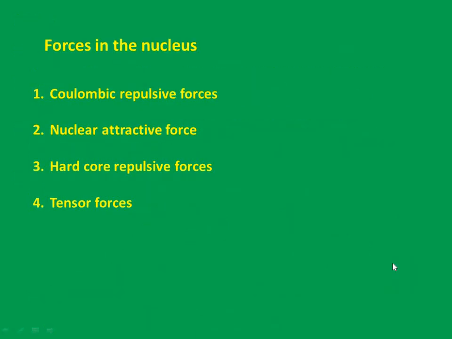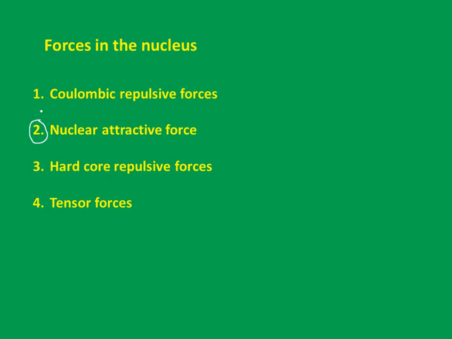Forces in the nucleus. When you speak about the forces which are already existing inside the nucleus, these are the most common kinds. The first one is Coulombic repulsive forces. Second one is nuclear attractive force. Third one, hardcore repulsive force. Fourth one, tensor force. Out of all these, we have a very good discussion about the second one, which is nothing but nuclear attractive forces. Regarding this, we will discuss separately.